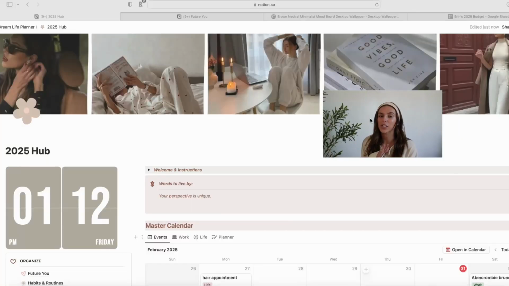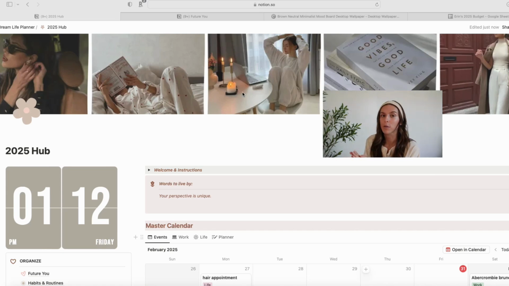I'll show you around both my Notion planner where I have all of my calendars, I have my February goals, and I'll show you around my budget template so we can do a little money reset here as well. So I want to show you around my Notion planner and how I reset all of my pages at the end of the month to prep for the new month.